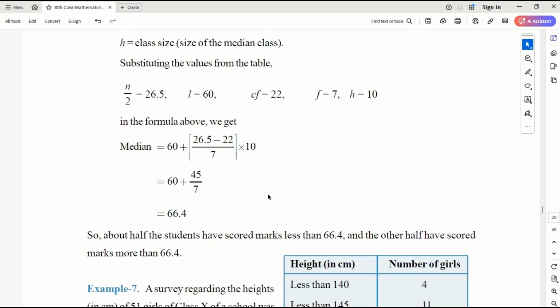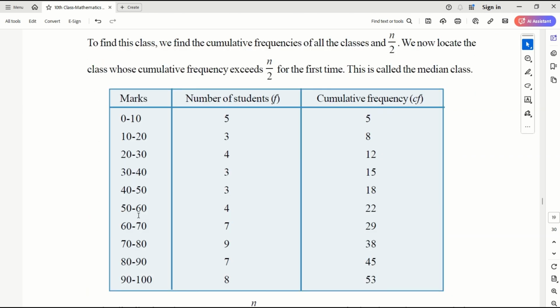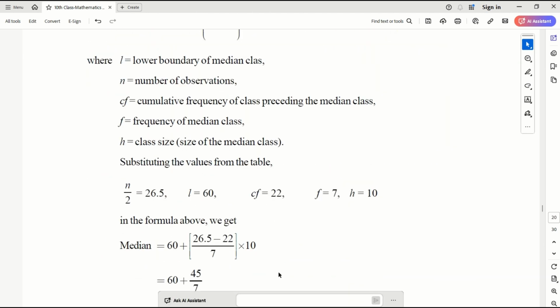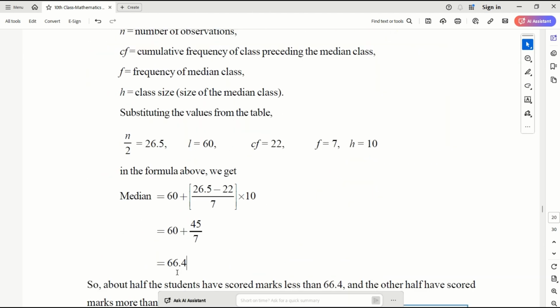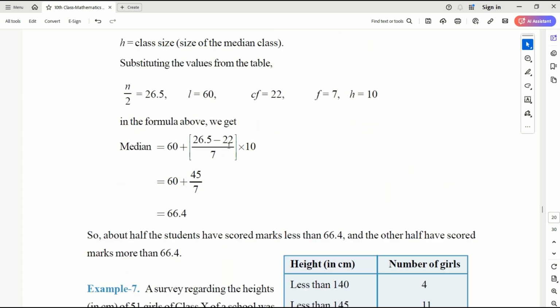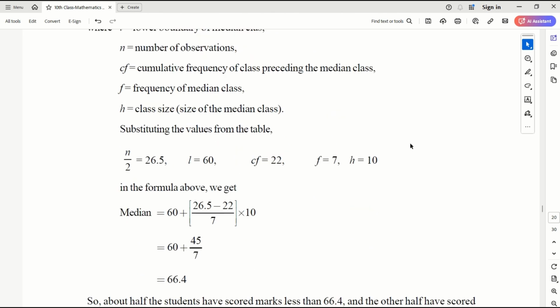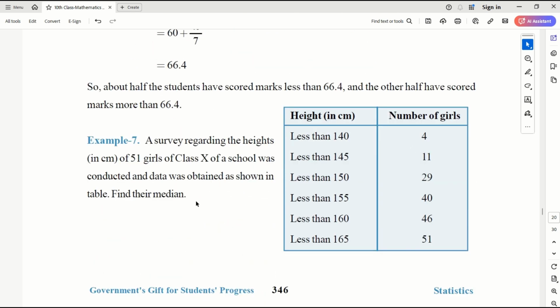So now we can say that about half of them scored 66.4 marks. That is what we are trying to tell. About half of them scored 66.4, right? That's the value. This is how we calculate the median of grouped data. This is the formula. Remember this. Now let's do some examples.